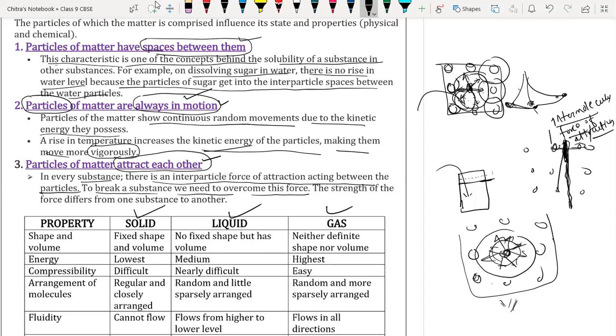So suppose this is a wood log, and we want to break it here. The particles of the wood have a force of attraction between them. So we have to break that force of attraction which is working between these two particles, then this wood log is going to break down into two pieces.